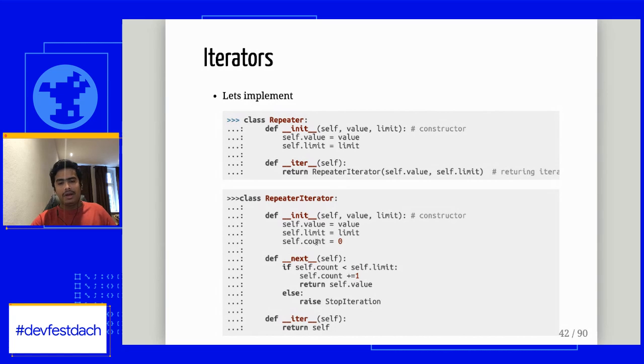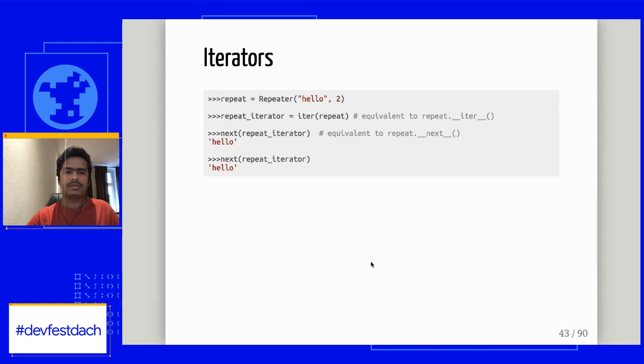If you look at my __next__ method implementation, it seems fairly clear: my counter is being checked against the limit. If my counter is greater than the limit, I'm saying I am exhausted out of the list and I will stop there. So this is how iterators are created. We had an iterable, and we created an __iter__ method inside it, which returns an iterator, and that iterator we defined ourselves. So this is how it looks. But now, if I don't use a for loop, how am I going to go over the iterators?